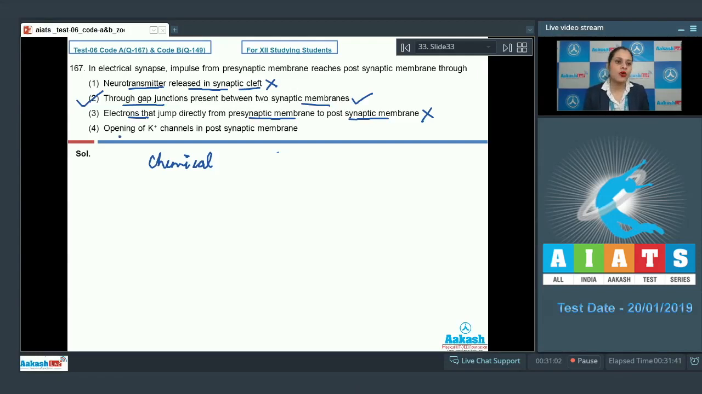The next option given is opening of potassium channels in postsynaptic membrane, and this is an incorrect option because in electrical synapse the impulse will reach from pre to postsynaptic membrane via gap junctions and not through opening of these potassium channels. So the correct answer to this question is option number 2. Let's discuss our next question.